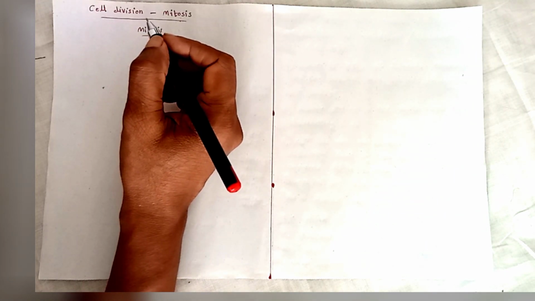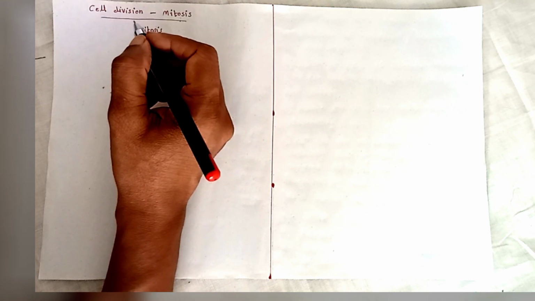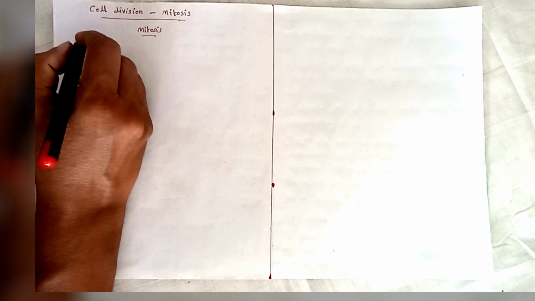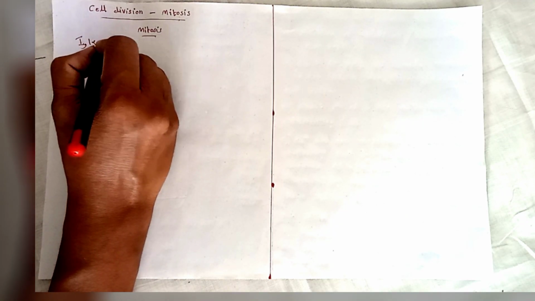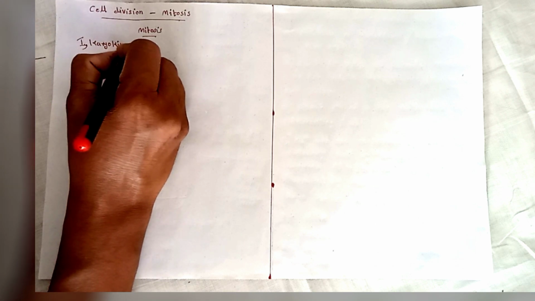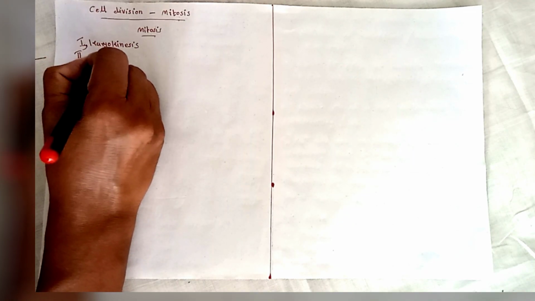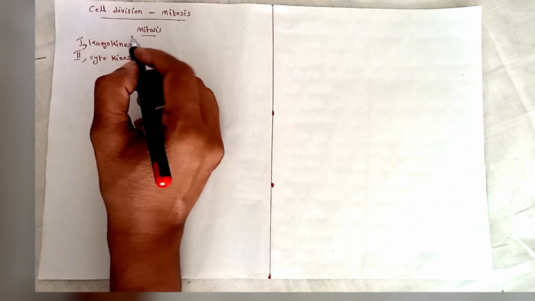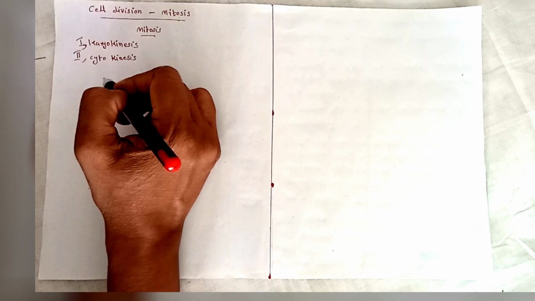In case of mitosis and meiosis, cell division starts with karyokinesis, that means the division of the nucleus, followed by cytokinesis. The cell division has two parts. First, karyokinesis. Kinesis means division. And second phase, cytokinesis. Karyo means nucleus. First, the nucleus is divided into two and then the cytoplasmic division occurs.